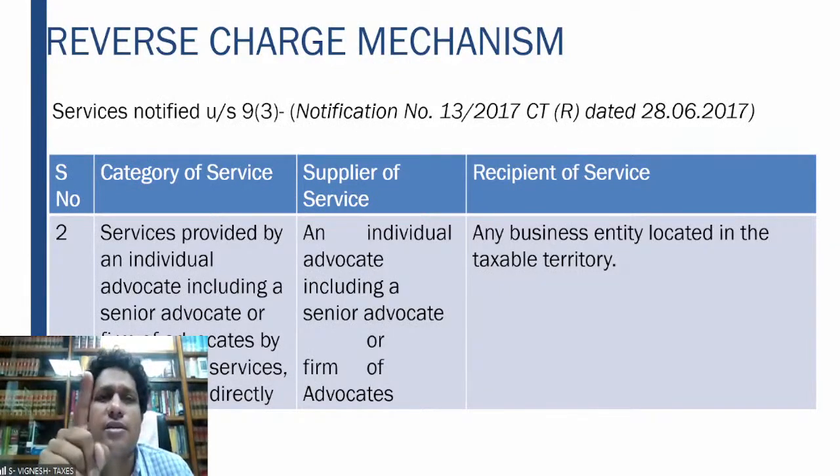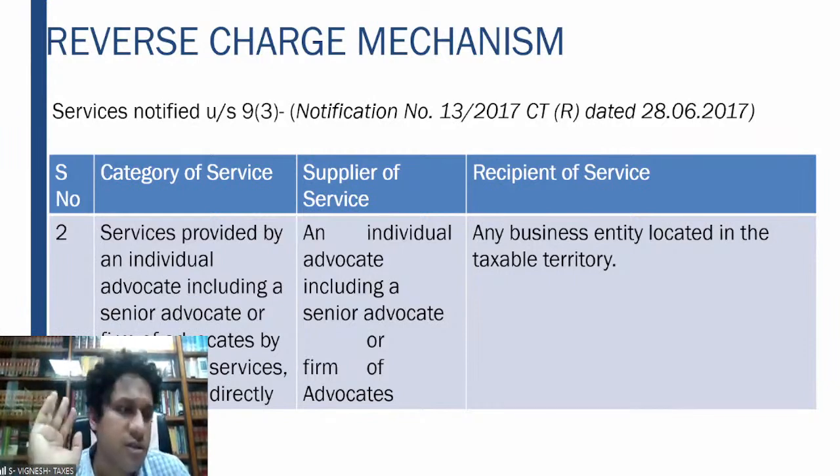So right from service tax also there was the concept of reverse charge. In fact, the services covered in this GST reverse charge notification by virtue of Section 9(3) are very similar to the reverse charge provisions which existed when service tax was there. So there also the advocates were outside the service tax net. They said nothing doing, we are not going to pay, only the service recipient will. If we are providing services to someone, we will not collect any service tax and pay. We cannot take that responsibility. You collect it directly from the customer. That is why lawyers from day one were covered under the reverse charge mechanism only.